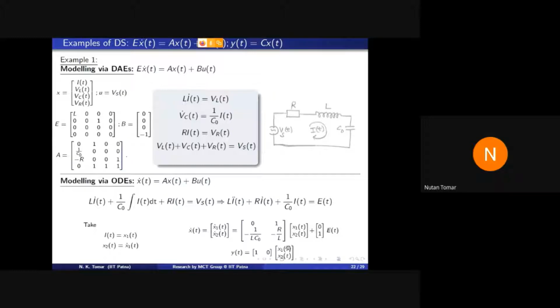And if you are measuring i in this circuit, then you can set your output equation as y is equal to [1 0] times x, because the product of these two matrices is x1. So the output you are taking is i. So you can easily express this situation by this 2 by 2 state space system.